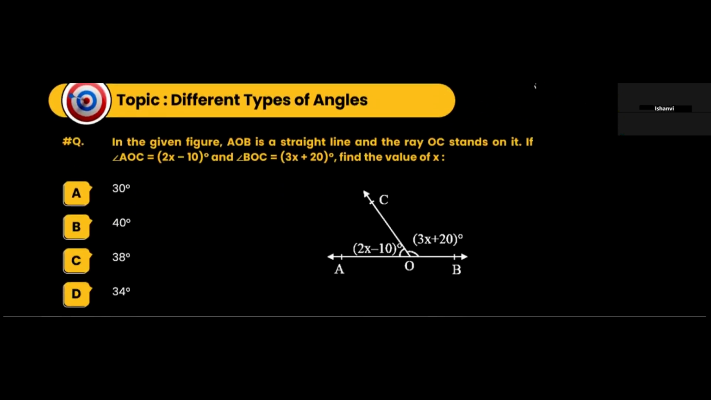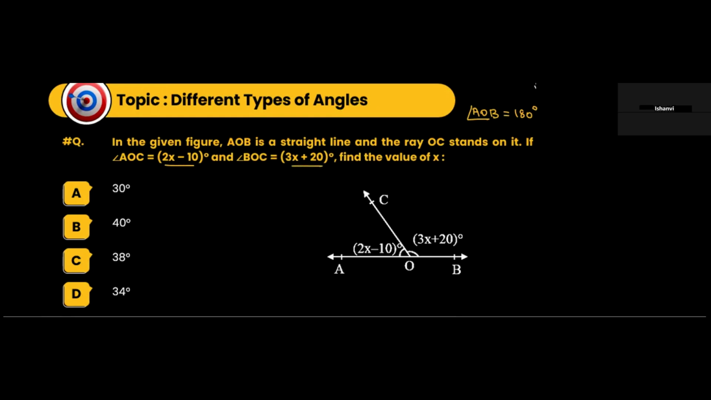Let's move on to this question. In the given figure, angle AOB is a straight line. So obviously angle AOB is a straight line. So the value of angle AOB will be 180 degrees. And the ray OC stands on it. If angle AOC is 2x minus 10 and angle BOC is 3x plus 20, then find the value of x.